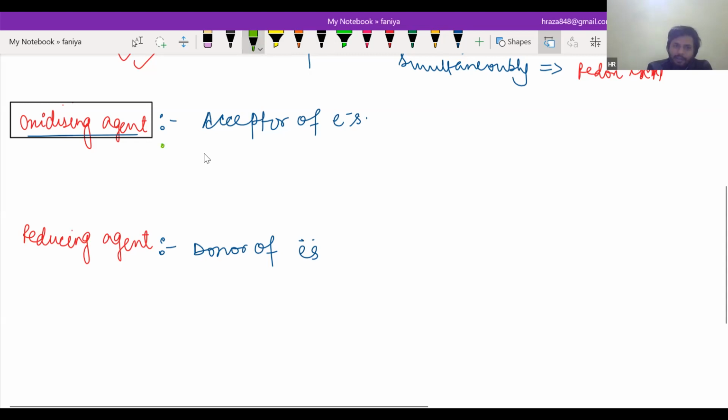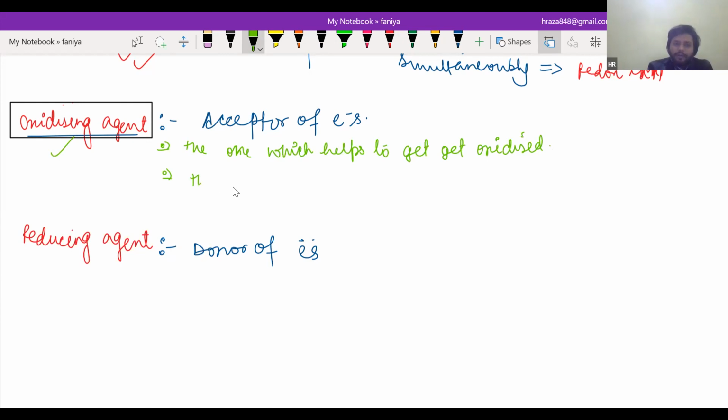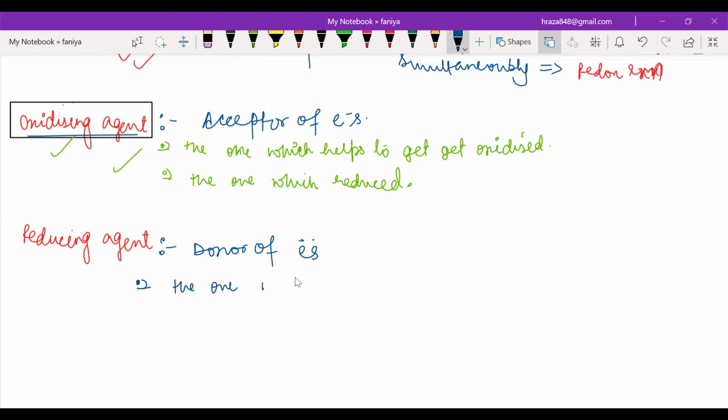I'm writing all the definitions: the one which helps to get oxidized is called an oxidizing agent, or we can write the one which is reduced is called an oxidizing agent.